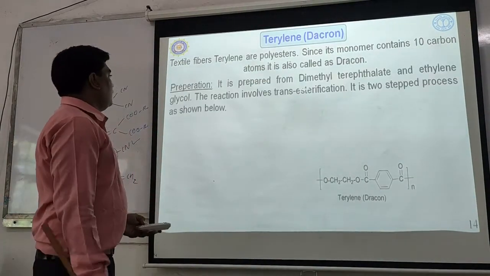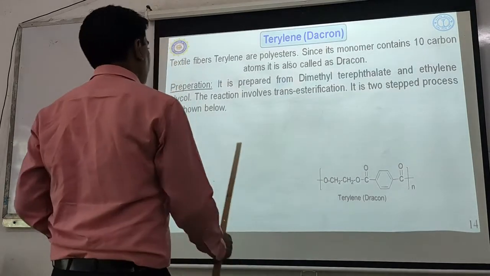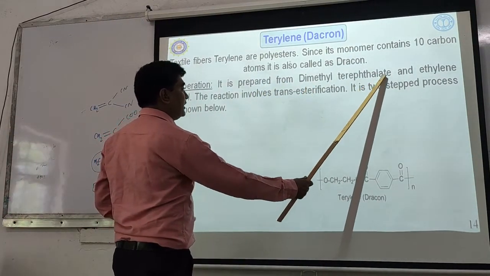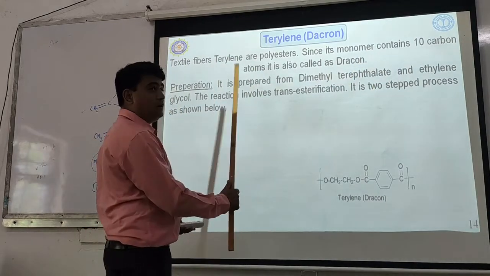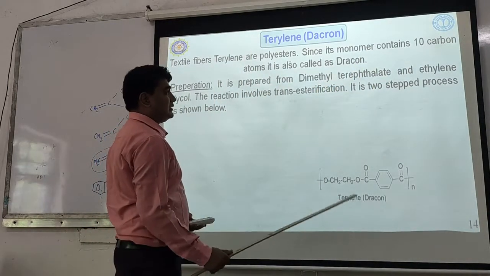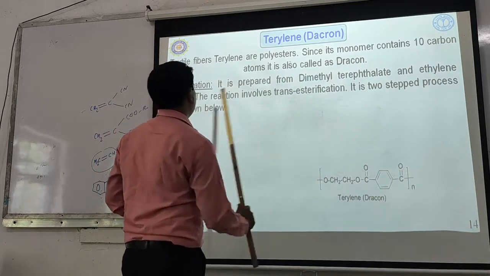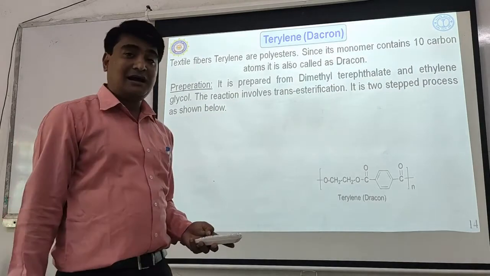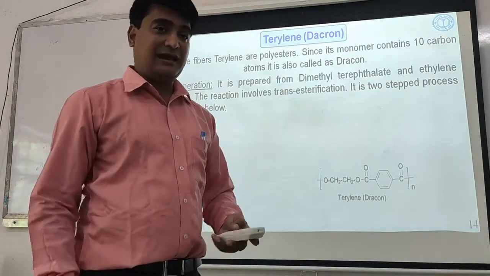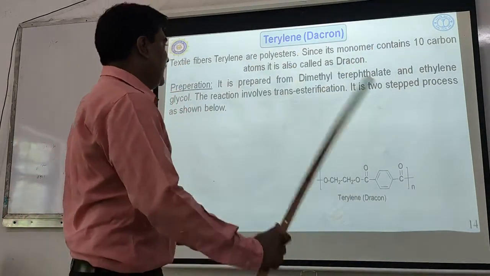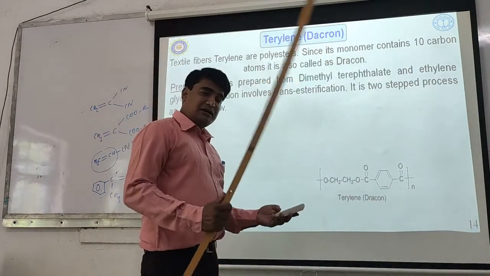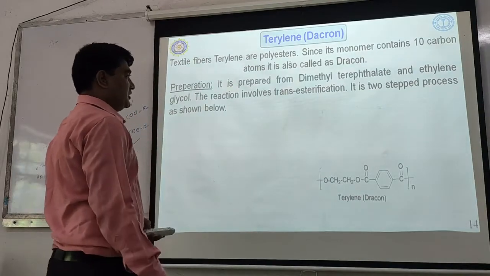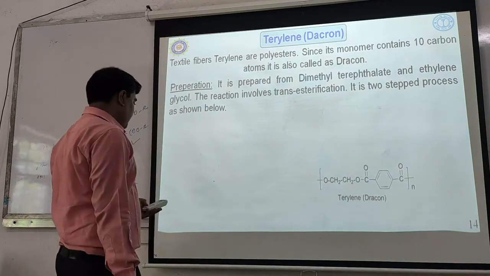Okay. So how is it prepared? Its preparation involves dimethyl terephthalate. It is prepared from dimethyl terephthalate and ethylene glycol. As I said, this reaction is generally called transesterification. Trans means one goes out and another comes in. So the first ester group goes out and in its place another ester group comes in: transesterification. So it is a two-step process which is shown below.